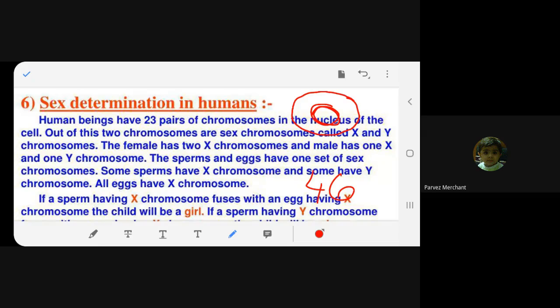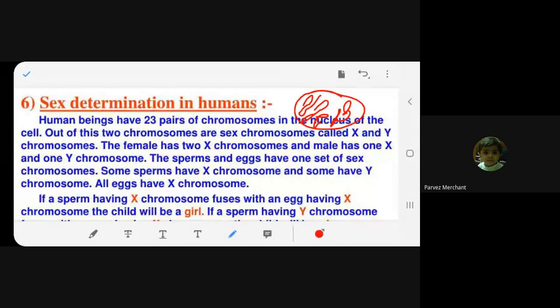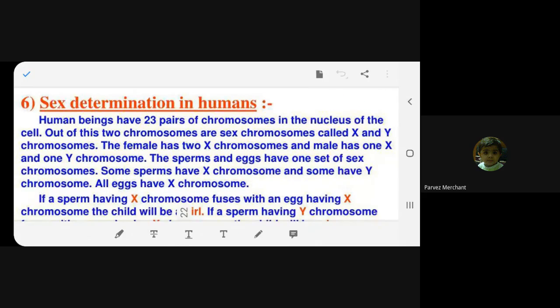Where do you find all these chromosomes? You find them in the nucleus. This is the nucleus, and we have the chromosomes. Now I will explain the chromosomes. I've shown you already earlier. These are the chromosomes. Remember? Okay. Now read.